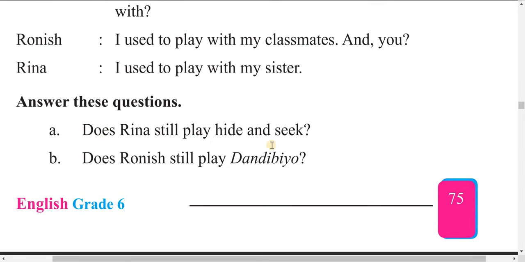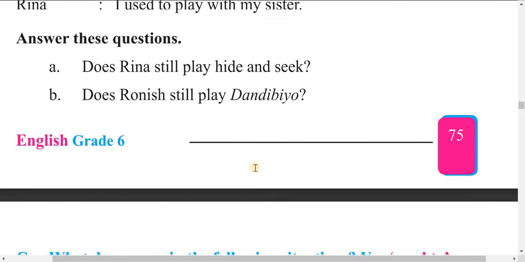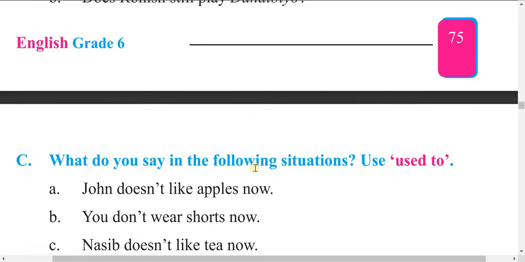Does Rina still play hide and seek? No, she doesn't play hide and seek now. Does Ronnie still play Ronlivio? No, he doesn't play Ronlivio now.